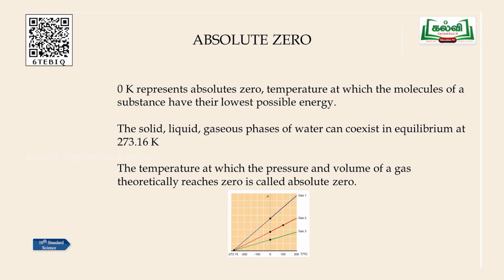Okay, so at a particular temperature, when you try to reduce the pressure and volume to zero, that particular point is called absolute zero. So at a particular temperature, when I can attain the pressure and volume of a gas as zero, then it is called absolute zero. Now, keeping this in mind, when we describe what is absolute scale, it is nothing but when you have absolute zero, based upon absolute zero, when you calculate the temperature of some other substance,